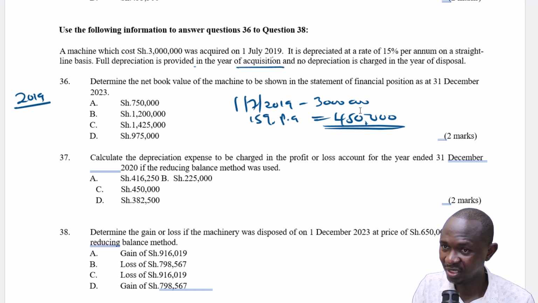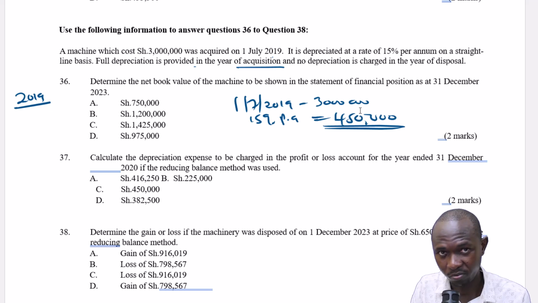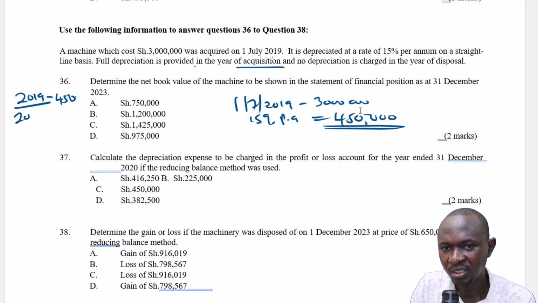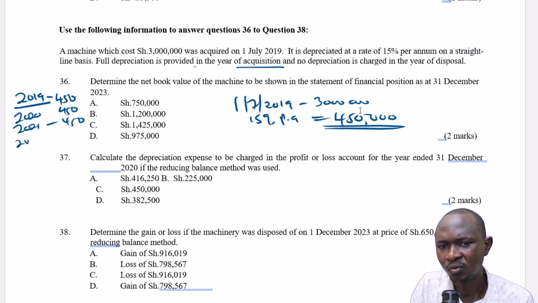So we'll just assume and we provide for depreciation the whole of that year. So 2019, it will depreciate by 450,000, of course. 2020, it will depreciate by 450 because it's straight line. 2021, it will depreciate by 450. 2022, it will depreciate by 450.